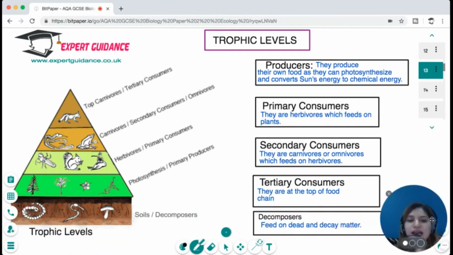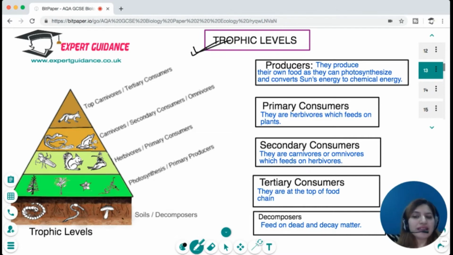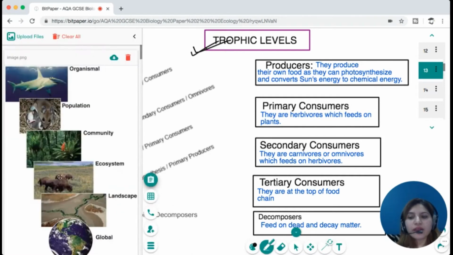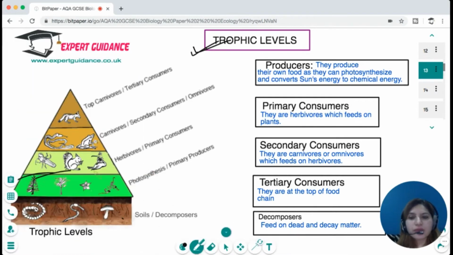Now let us come to a very important concept of trophic levels. Now, what are trophic levels? Trophic levels are the different levels of the food chain, and the food chain always starts with the producers. The producers produce the food through photosynthesis, trapping the sunlight and converting it into chemical energy.